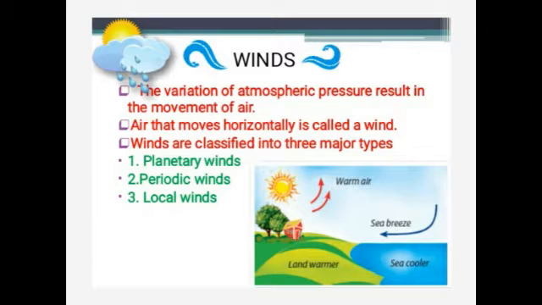Wind blows from a high pressure region to a low pressure region, and we can broadly classify these winds into three major types. What are they? Planetary winds, periodic winds, and local winds. So first one we are going to see about planetary winds.